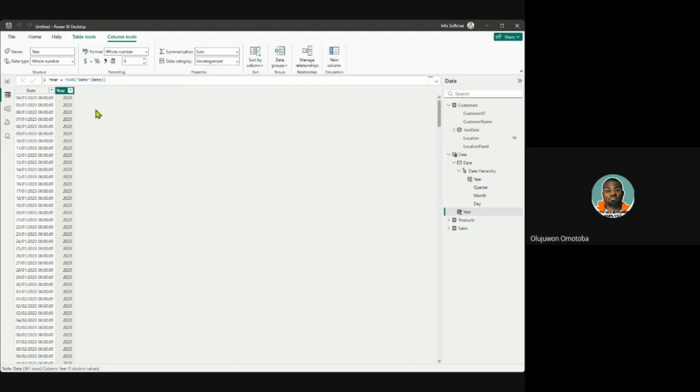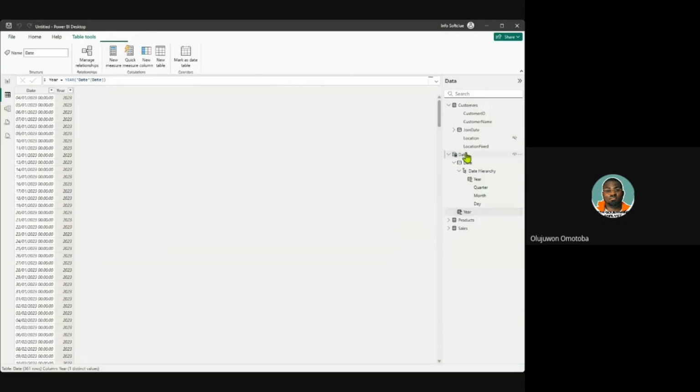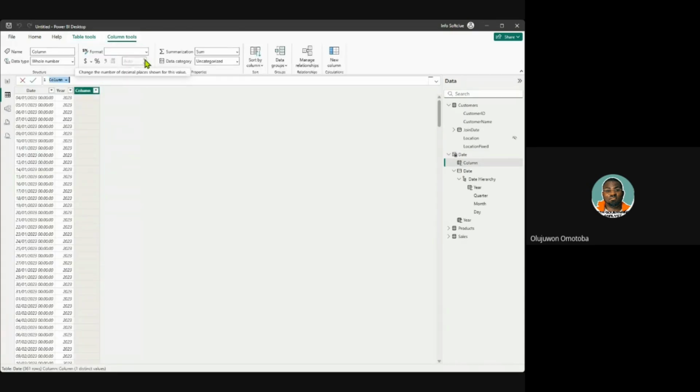Now, let's move on. We can do something more to that. From this table, we can also generate months. How do we do that? Remember, we are working in the date table. So you click on the new column. It gives you an empty column waiting for your calculations. Very simple. Now, let's give it a new calculation expecting the month. So give me month number.